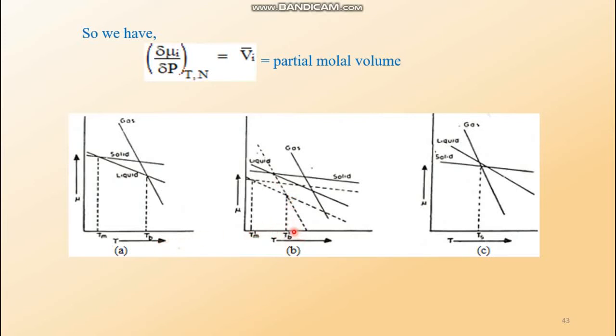And look, the melting temperature shifts to the left, the boiling temperature as well shifts to the left. Not only that, the gap between these two becomes narrower at lower pressure, and this narrowness increases if the pressure is further dropped, and at some point they merge with each other and solid directly becomes gas.